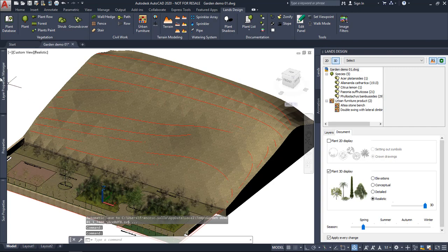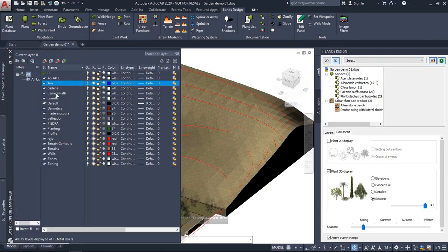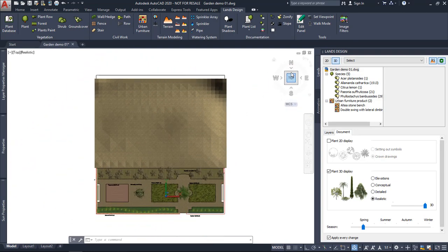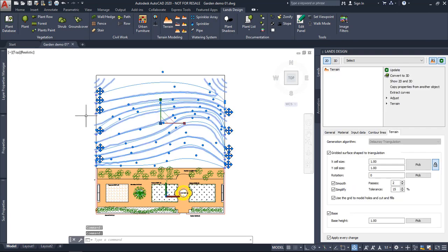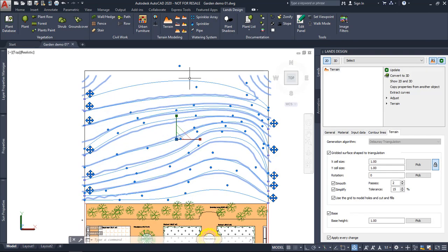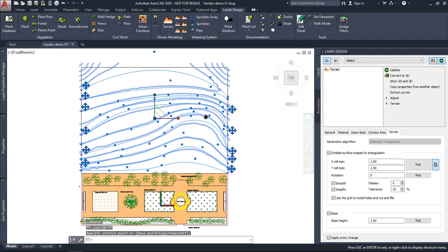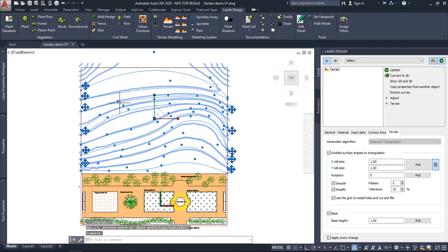I've got these contour lines in one specific layer that I'm going to turn off. Now, when we switch to 2D representation, move to the top viewport, I'm going to show this in 2D, we can see the terrain is represented using these control curves. If I select these contour curves, I can modify the topography of the terrain. So I have control of the terrain topography just by editing the same control points as the curves used to generate the terrain.